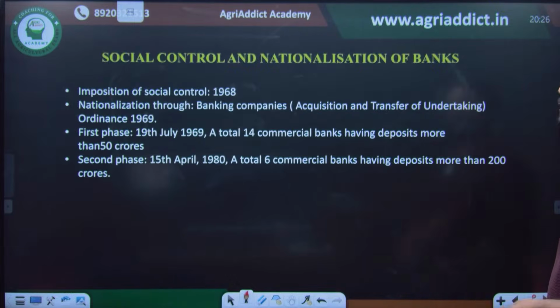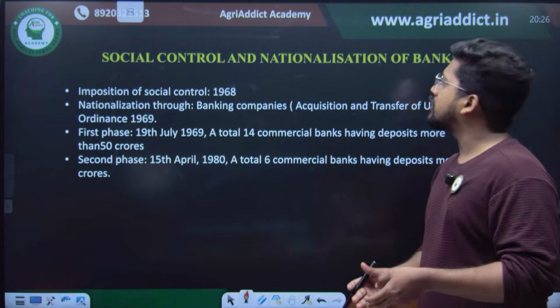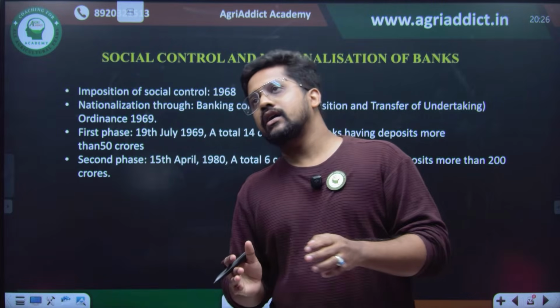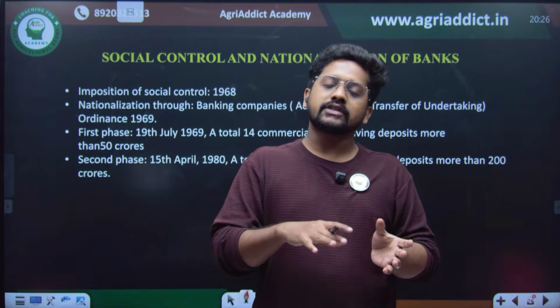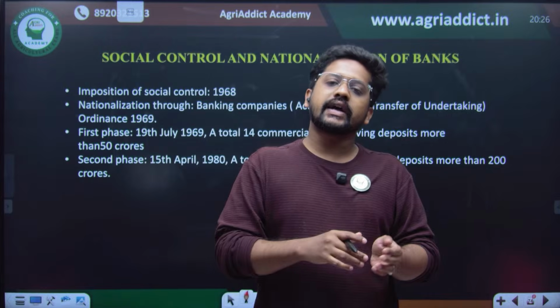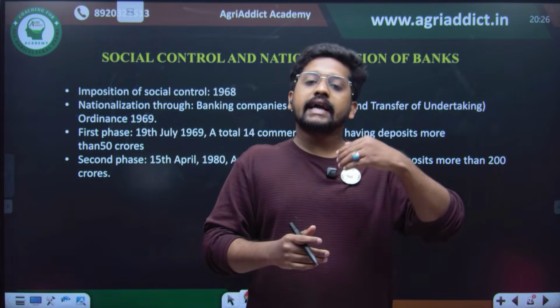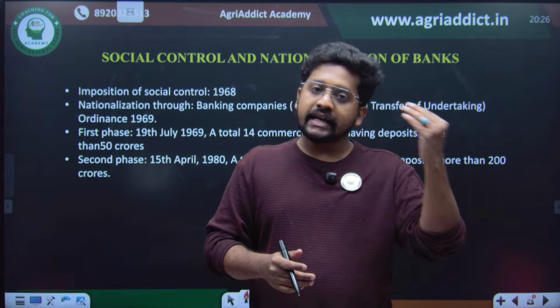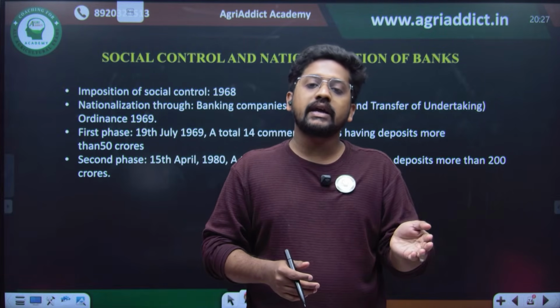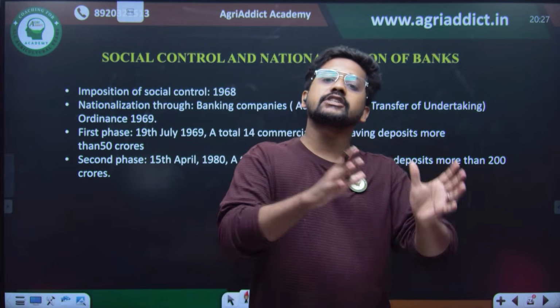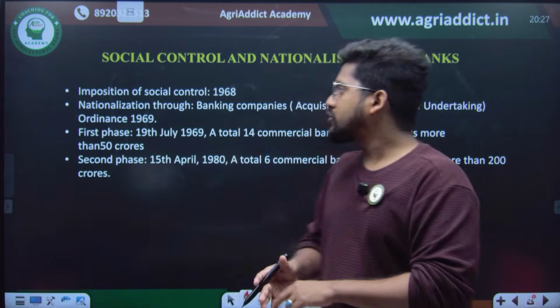Okay. Then there were social control and nationalization of the banks. Some of the banks were commercial banks which had an accelerated rate of interest. So they tried to make them public sector banks so that they would cover almost all sectors of the economy without any bias to the rich or wealthy people. So that was the social control.